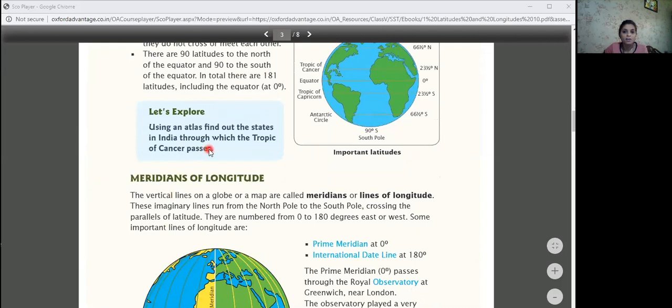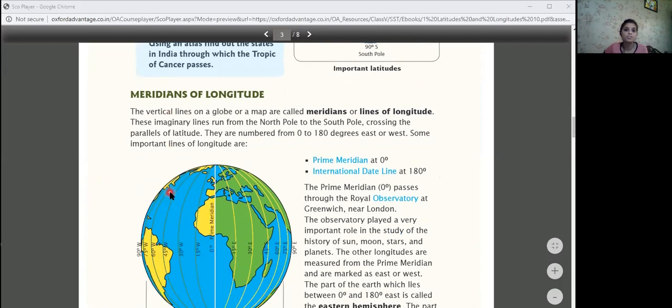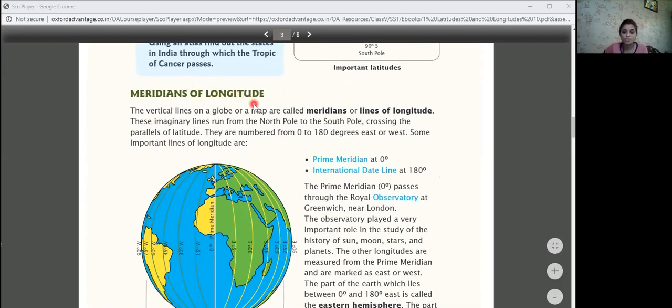Okay, now as we have learned about latitudes, in the same way we are going on with longitudes. Meridians of longitude. The vertical lines on a globe or a map are called meridians or lines of longitude. You may be quite confused, because parallel means all are moving equally. But what is the meaning of meridian? So let me explain.